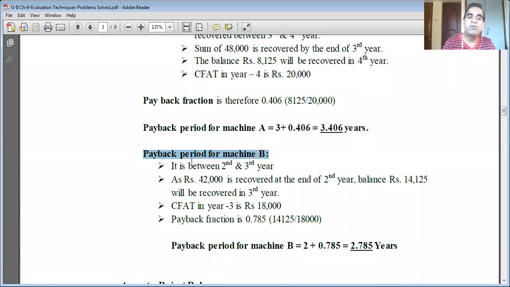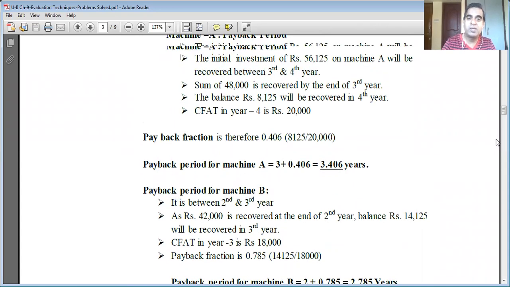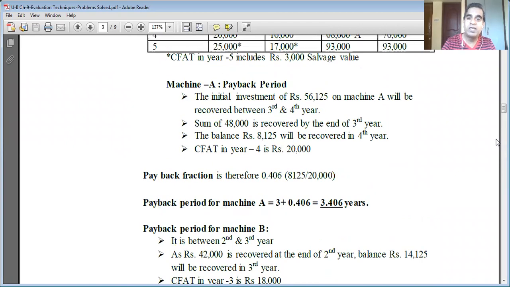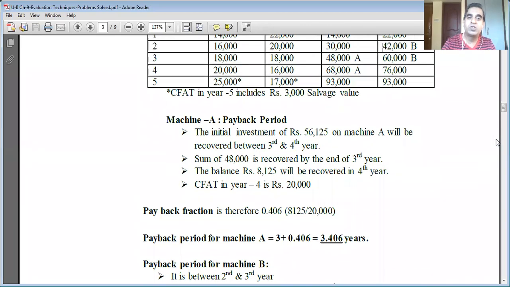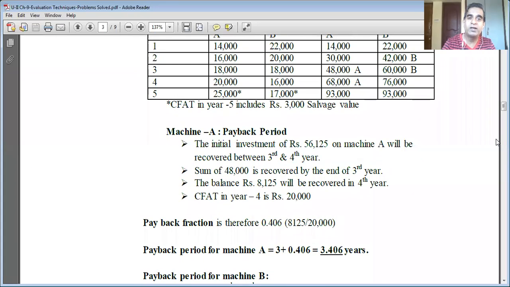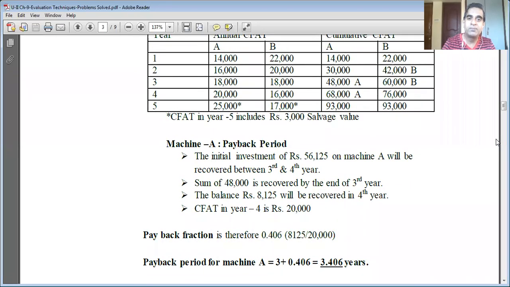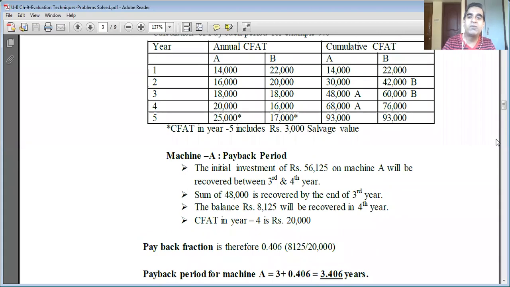The payback period for machine B is between the second and third year. Cost of machine B is also 56,125 rupees. You should remember, you should not keep forgetting. It's not a good sign. You are still young. Forgetfulness is a symptom of old age. So the payback period of machine B lies between second year and third year.